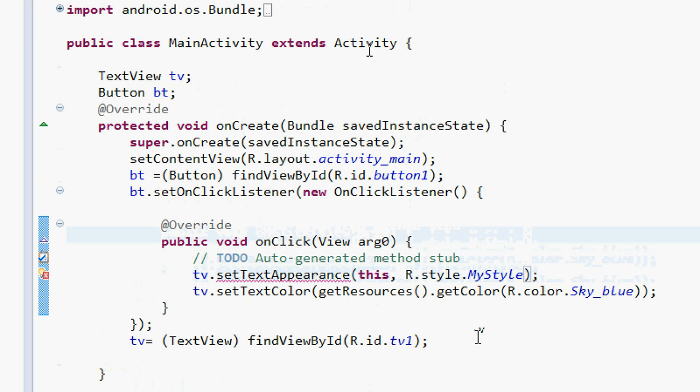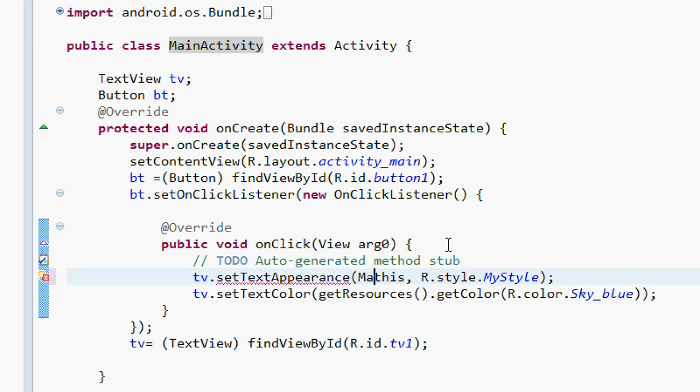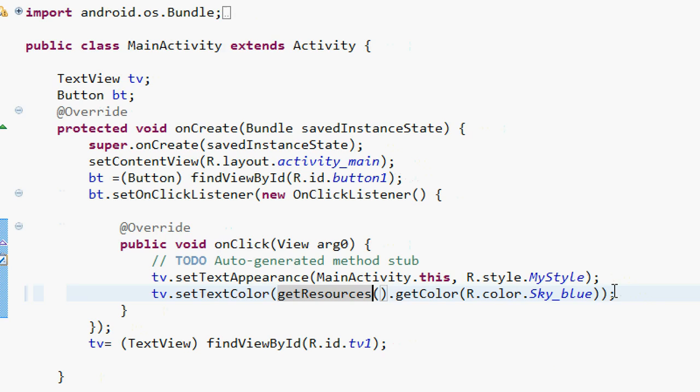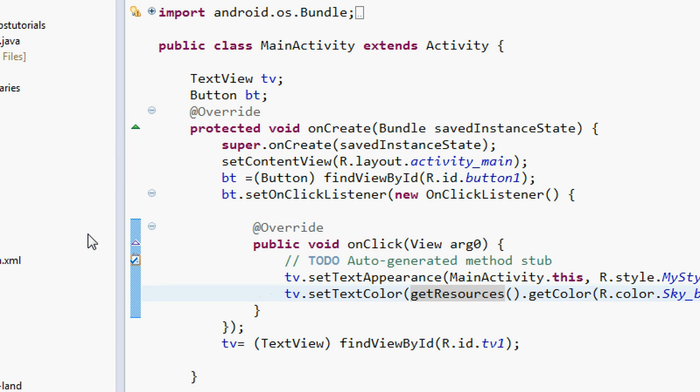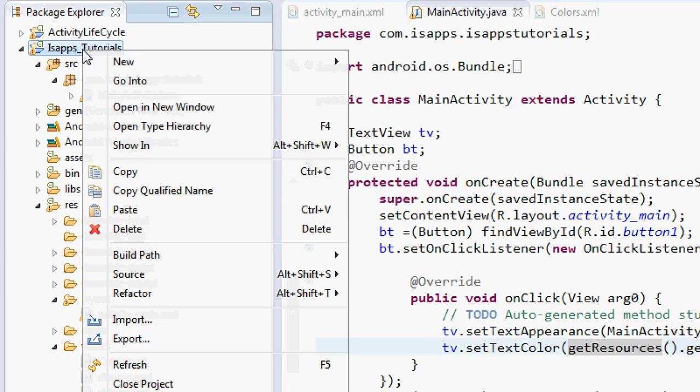You can't say this to refer to this activity. You have to define the full name. You're going to say MainActivity.this, and the problem is solved. So now let's run our application and see whether it is working or not.